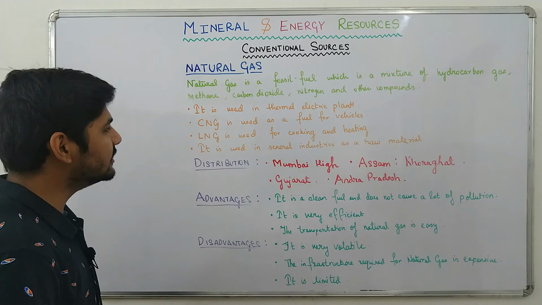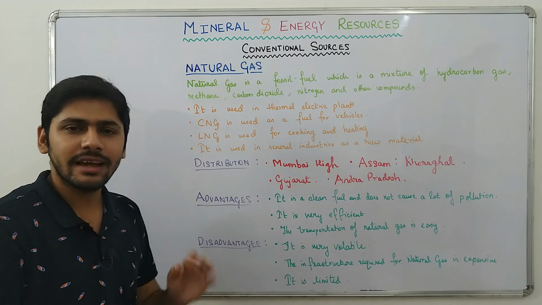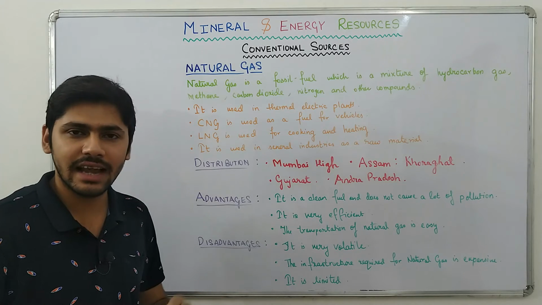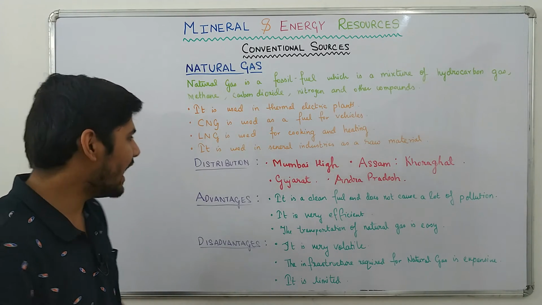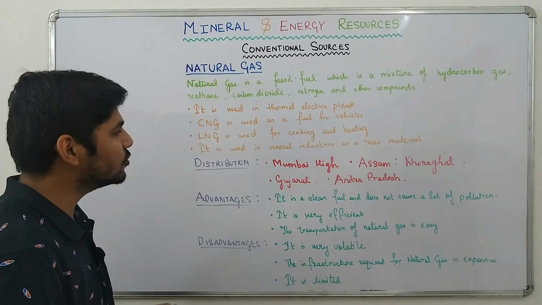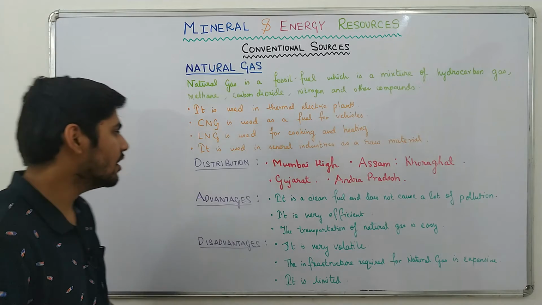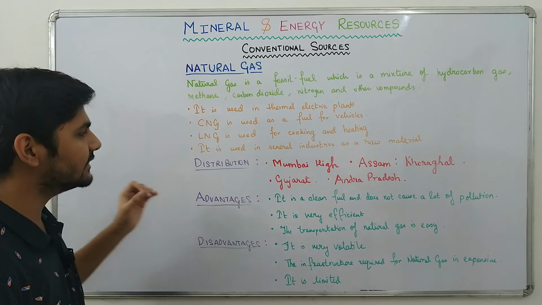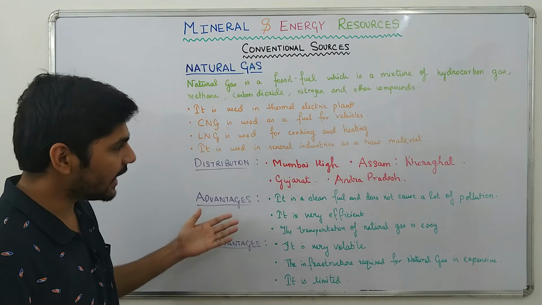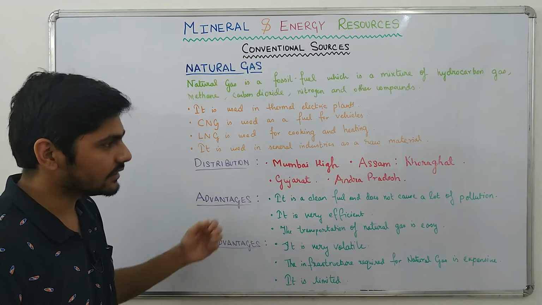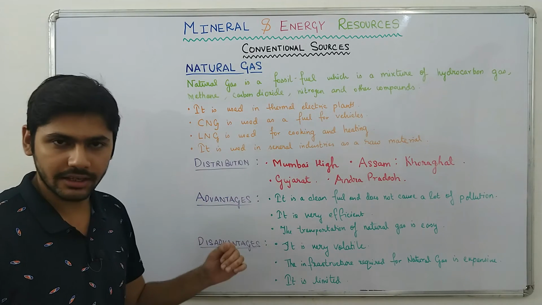Next, LNG is used for cooking and heating. Similar to LPG, LNG, that is liquefied natural gas, is used for the purpose of cooking and heating. And natural gas is also used in several industries as a raw material. Now, what is the distribution of natural gas in India? Mostly natural gas is found in Mumbai High. In Assam the region is Khoraghat. Then we have Gujarat and Andhra Pradesh.